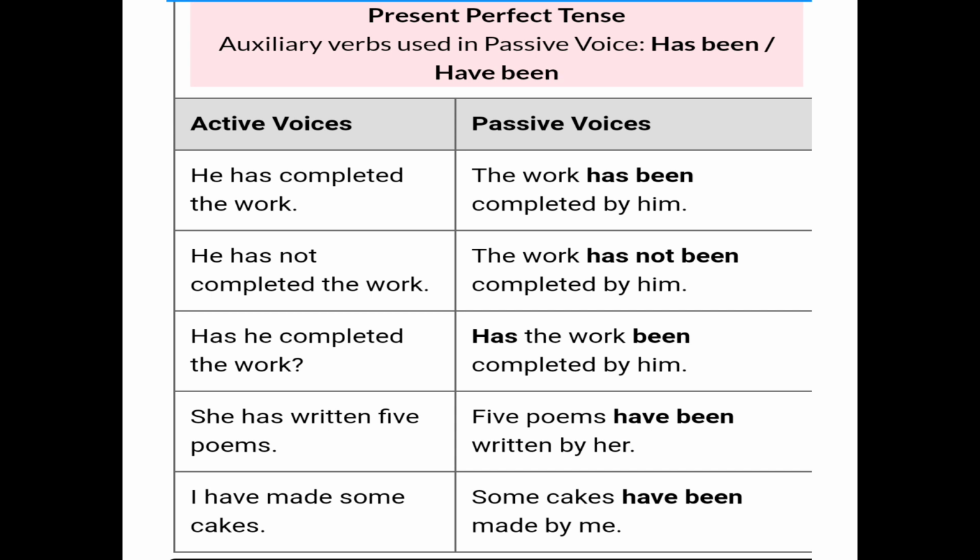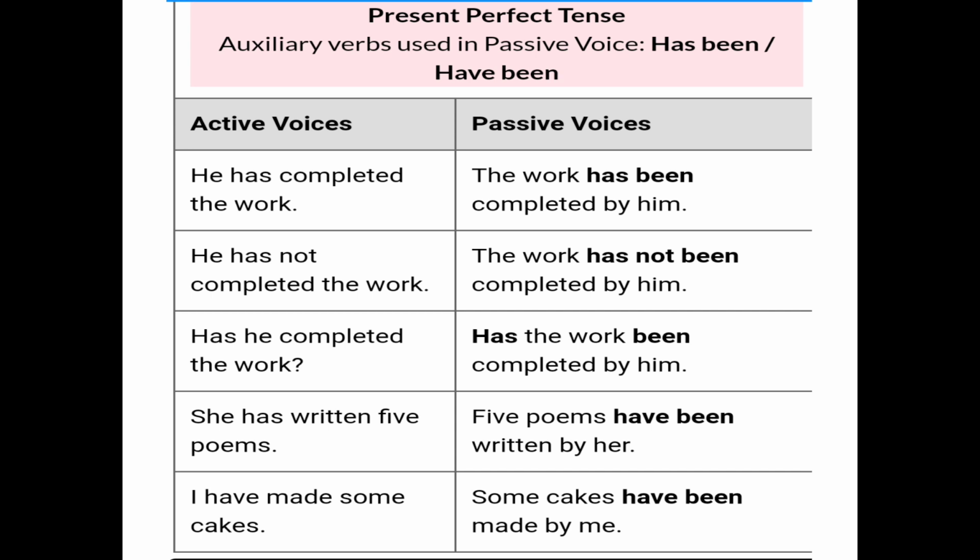When we change into passive voice, we do not change the kind of sentence, so it will remain the same, but we follow the rules: the work is the object and it will become the subject now. So, has the work been completed by him? Then we follow it with the question mark.